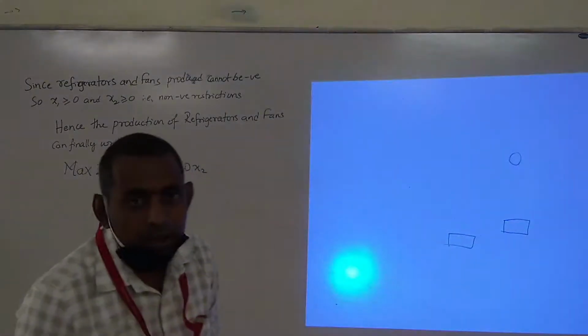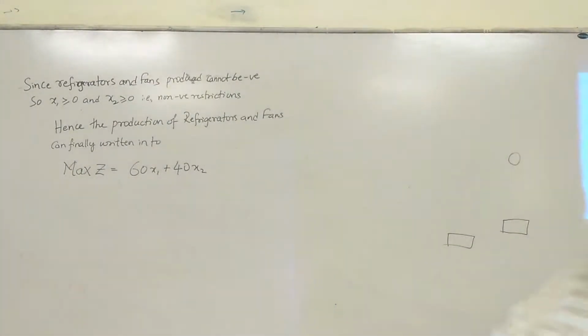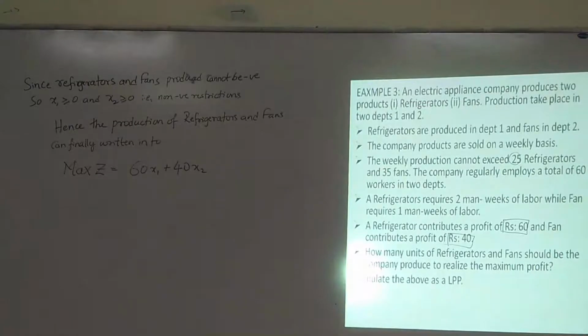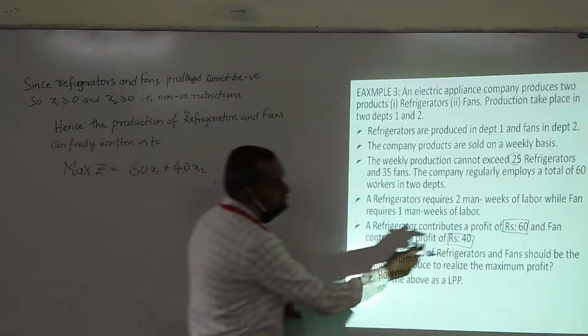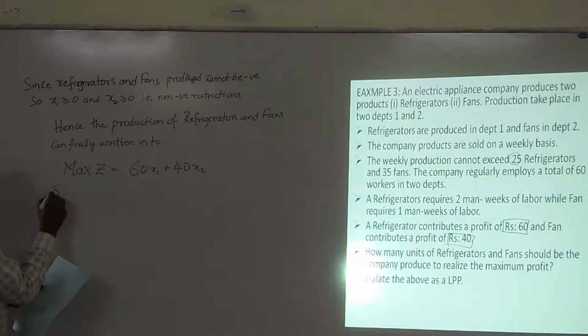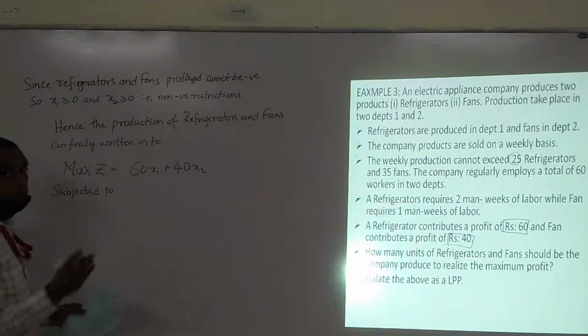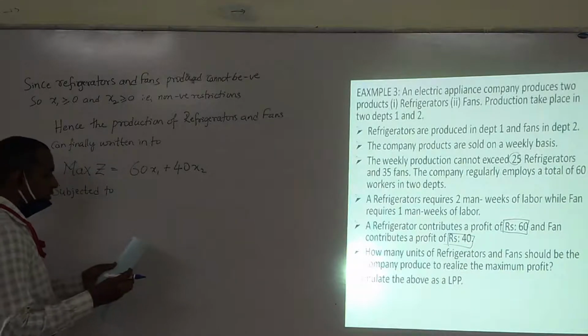So it is profit 60 and 40 for refrigerator and fan, subject to the conditions, I mean to say constraints. So what are the constraints?